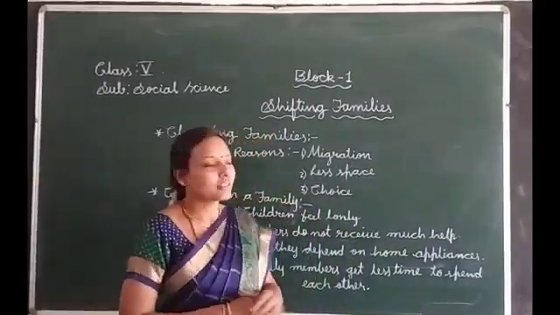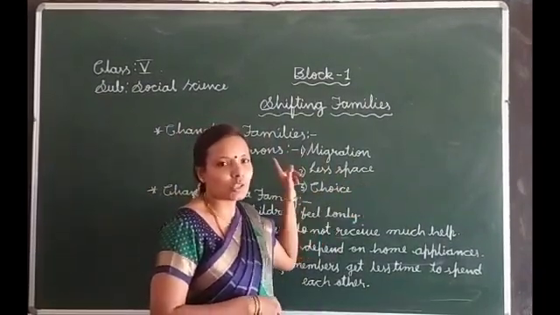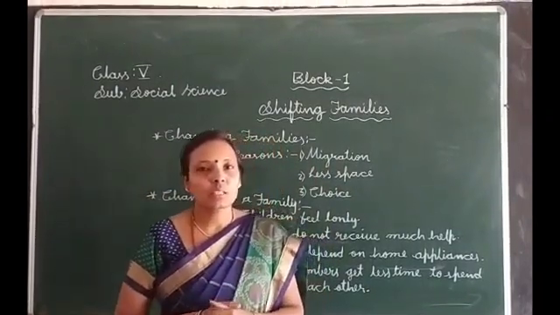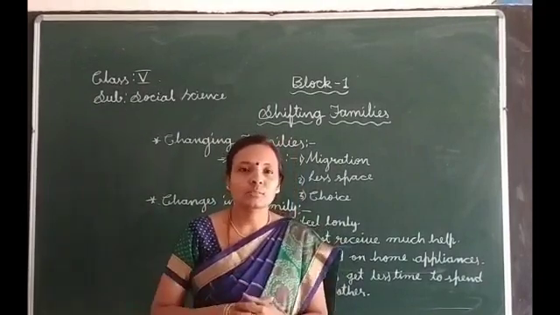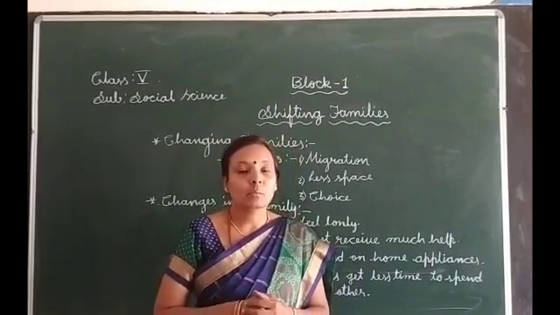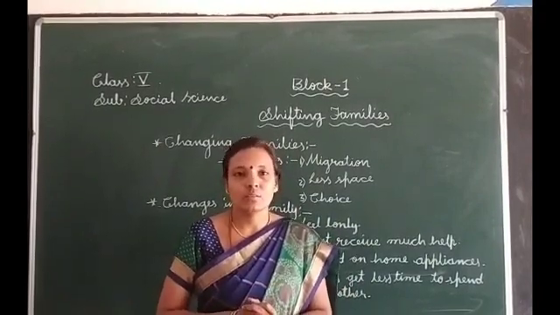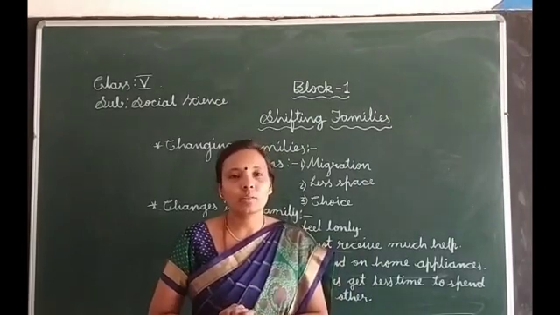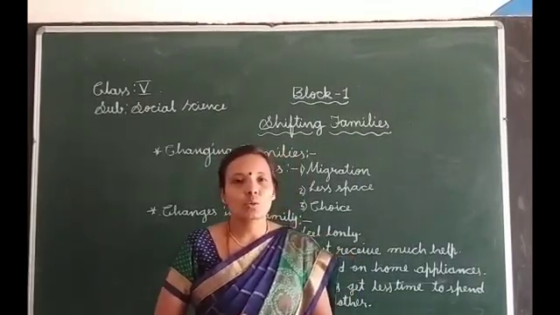The next point is less space. This is also one of the reasons for changing families. Children, you would have observed that in cities there are small houses, because many nuclear families live in cities, and cities are crowded with people.